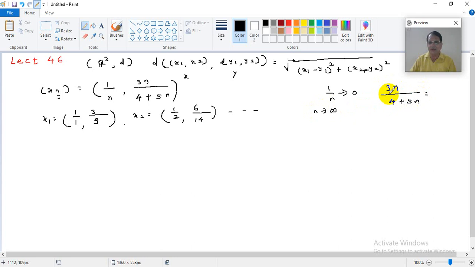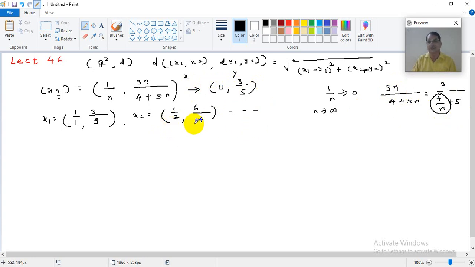You can see here, if I divide by n, the numerator will be 3 and the denominator will be 4 upon n plus 5. Now 4 upon n tends to 0 when n tends to infinity. So when n tends to infinity, this term 3n upon 4 plus 5n will tend to 3 by 5. So what I can say, this sequence tends to 0, 3 by 5. Can we prove this? Analytically, can you prove this?